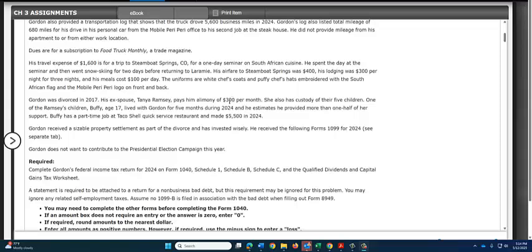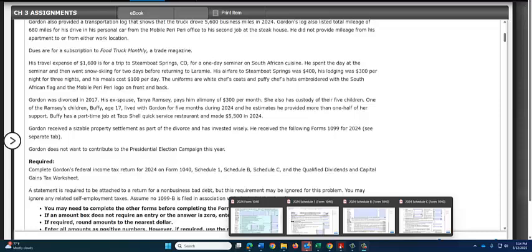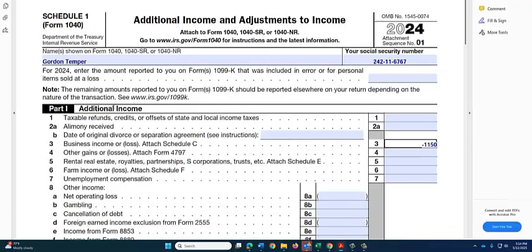So that is going to be 300 times 12, which is $3,600 a year. So over on the Schedule 1, alimony received, we're going to have to enter the $3,600. And then we're going to enter the date of the original divorce, and that was 1/1/2017.